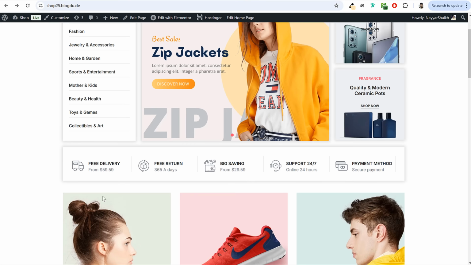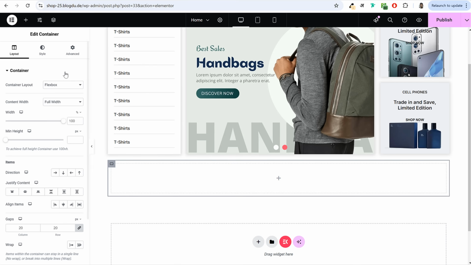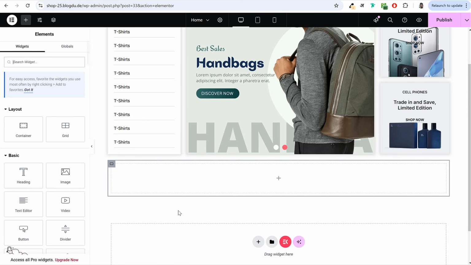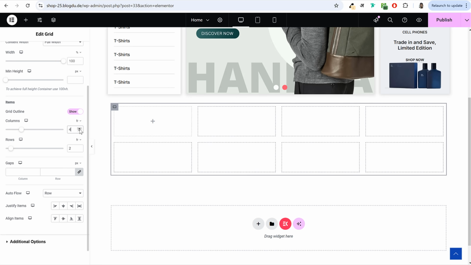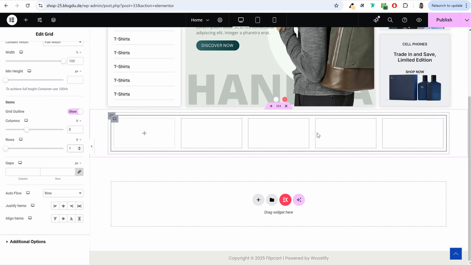So in this case now, because we have a simple thing and all 5 things are very similar, we can use grid. So click on add element. And inside this thing, insert grid. Okay, so drag and drop this grid. It will by default add 3 columns and 2 rows. We want 5 columns. So we'll increase this thing at the left hand side and we'll decrease the row to 1. Okay, so this is how it should look like.